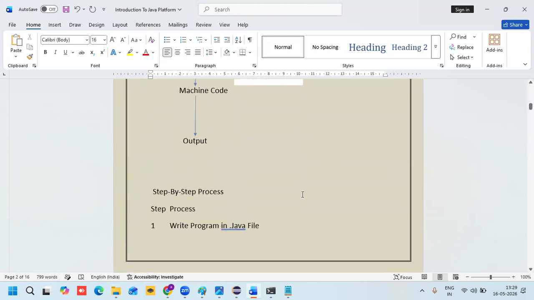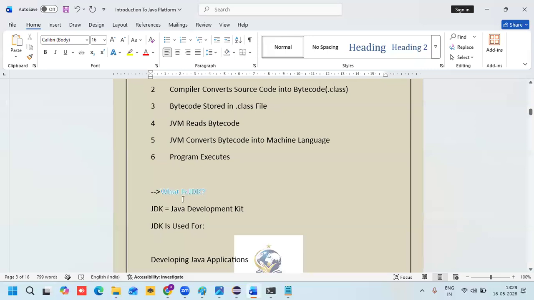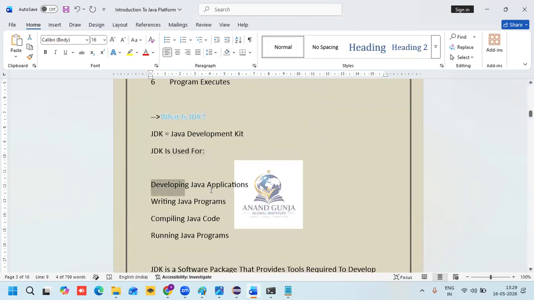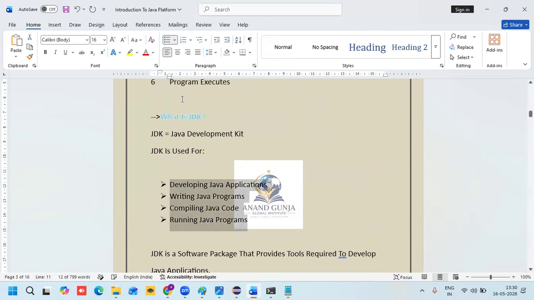What is JDK? Very important, very fundamental thing, guys. JDK stands for what here? Now onwards we'll go a little bit faster. JDK stands for Java Development Kit. What is the purpose of JDK? Developing Java applications, writing Java programs, compiling Java code, running Java programs. Keep these four points in mind.